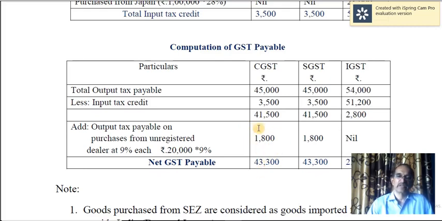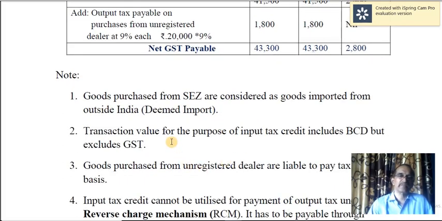I told you 1,800 should be paid in cash, and that cannot be included in the input tax credit, electronic credit ledger. That is applicable only in the case of input tax credit. In other cases, and even this should be paid in cash. But anyway, total GST payable is 1,800 plus 41,500, 43,300. Here also same thing. Here 2,800. That's all.